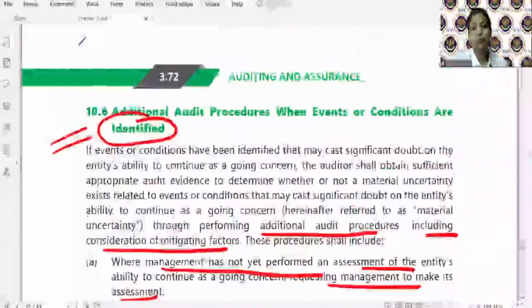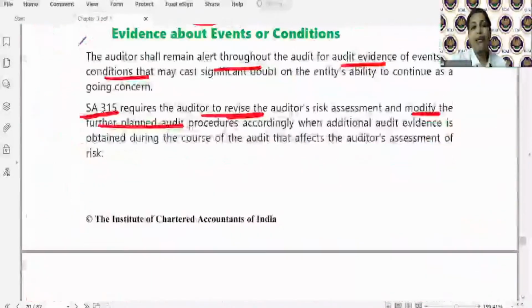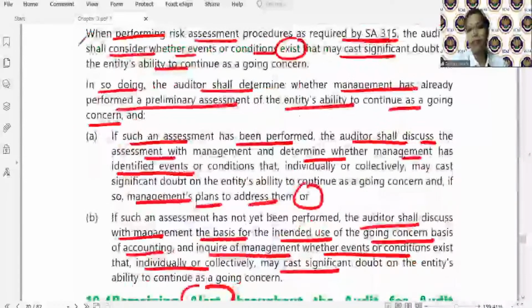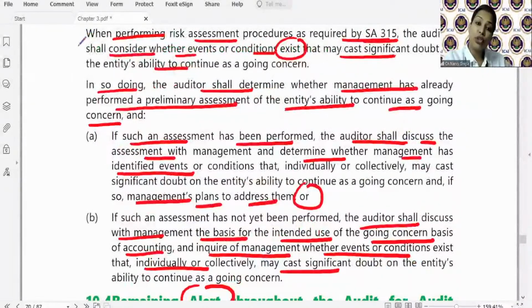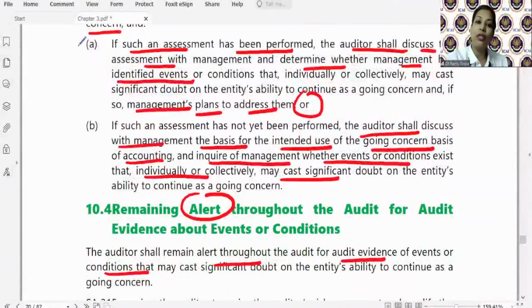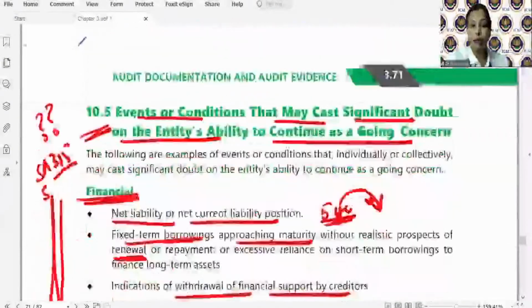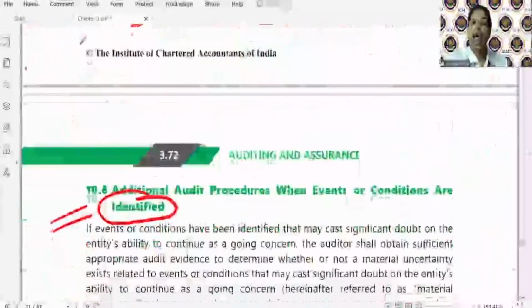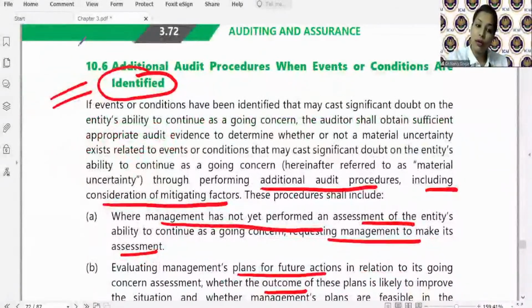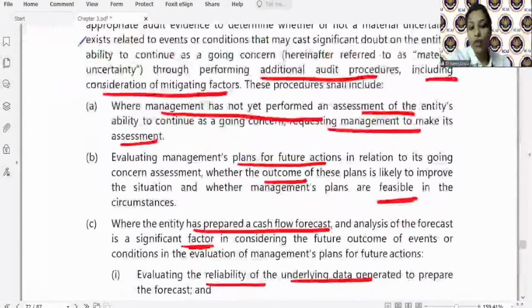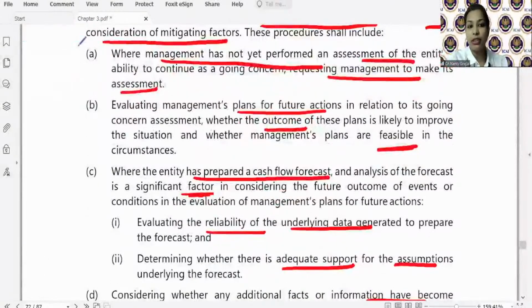Okay. Then we did how to identify such events. So we have seen that 315 में auditor will make the assessment. Management से पूछेगा आपने assess किया है कि आपने कुछ identify किया है, what are your plans, है ना. If management has not made an assessment, then auditor will ask management, फिर किस basis पे आपने going concern बनाया, and he'll remit throughout the audit. These are the various factors. Identify हो गया है तो additional audit procedures करेंगे, considering the mitigating factors also. If management has not yet performed any assessment, ask the management to perform the assessment.